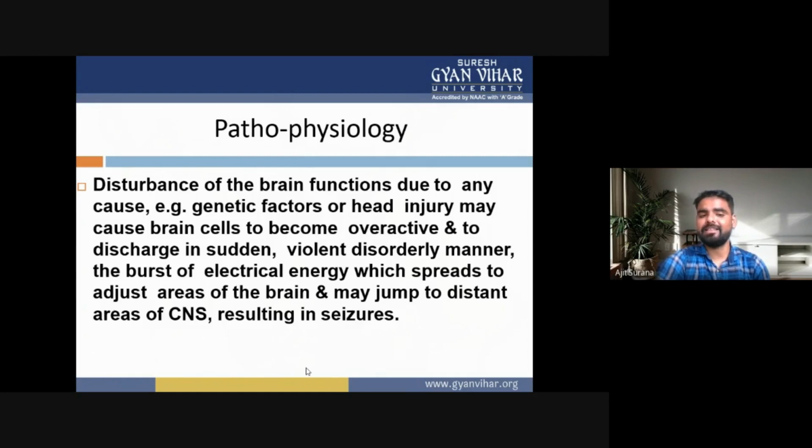If there is any disturbance of the brain function due to any cause, for example genetic factors or head injury, it may cause the brain cells to become overactive and to discharge in a sudden, violent, disorderly manner, a burst of electrical energy. This burst will spread to the adjacent area of the brain and may jump to the distant area of the central nervous system, resulting in seizures. So this is the pathophysiology of epilepsy.